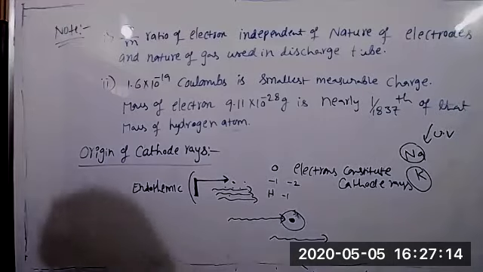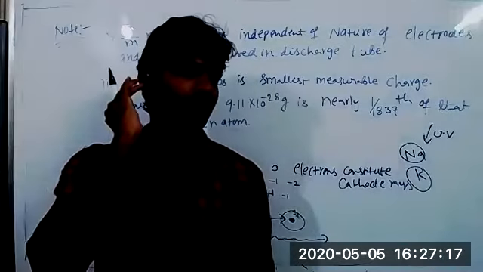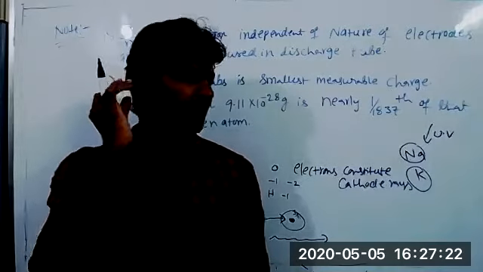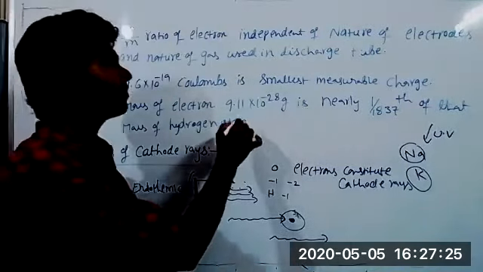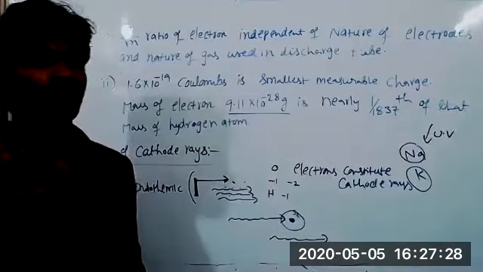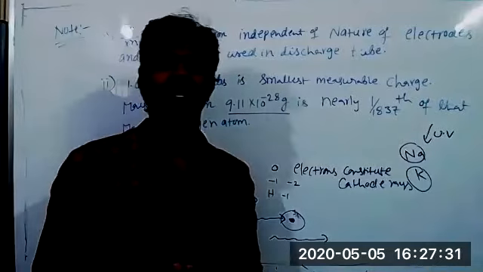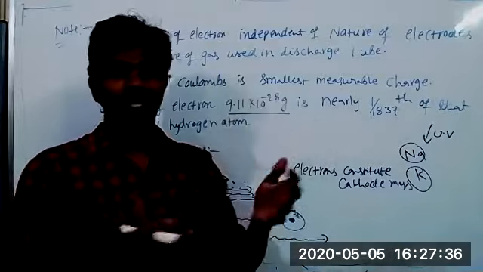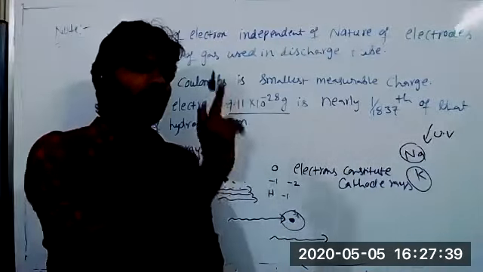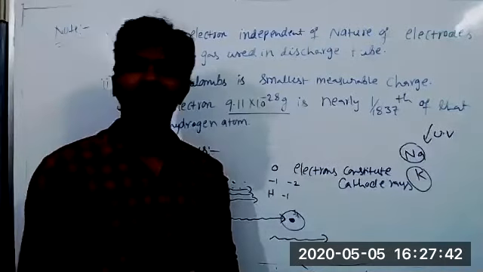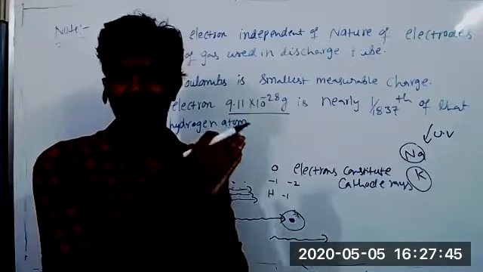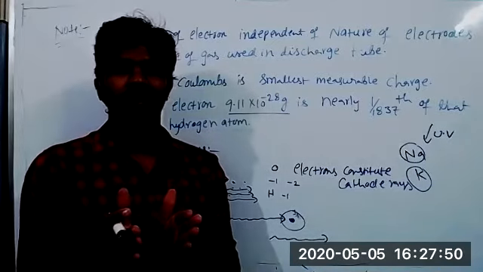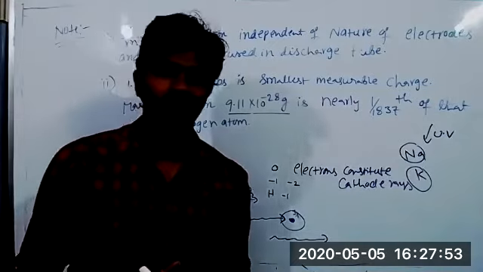Sir, is the mass of the electron an exact value or a rounded value, sir? See, the mass of the electron we took, 9.11 into 10 power minus 28 grams, is the rest mass of the electron. Means when the electron is not moving anywhere, its mass is 9.11 into 10 power minus 28 grams. When the electron is in motion, this is not the correct value. The mass of the electron changes. That's not possible to calculate here, so we calculated the rest mass of the electron.